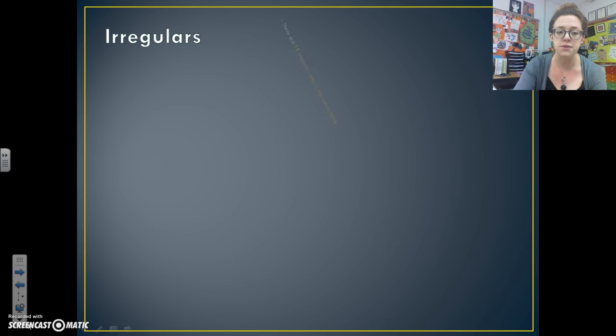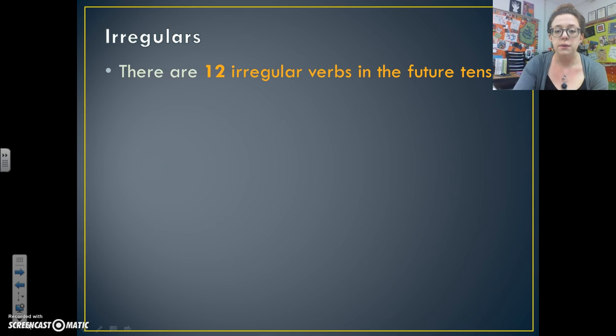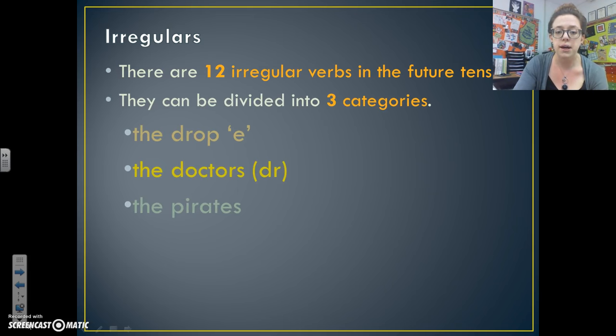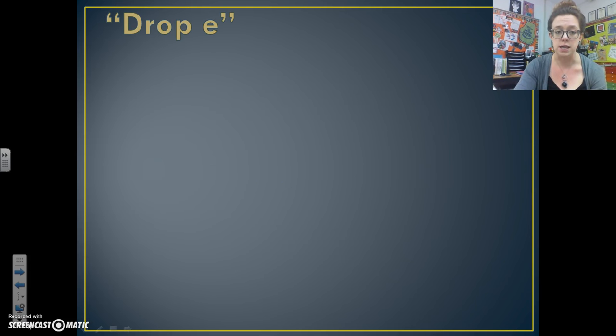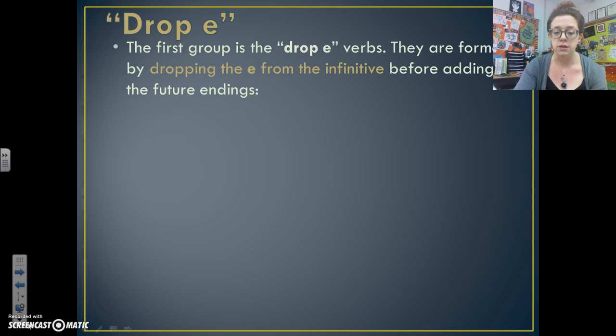Okay, there are some irregulars. There are 12 irregular forms in the future tense, but they can be divided into 3 categories. So there's the drop E's, the doctors, and the pirates, okay? Irregular future tense verbs change their stem before adding the same endings as regular future tense. Okay, so all the endings are the same. It's just the stem that's different. All right? So the first group is called the drop E verbs. They're formed by dropping the E of the infinitive before adding the future endings.